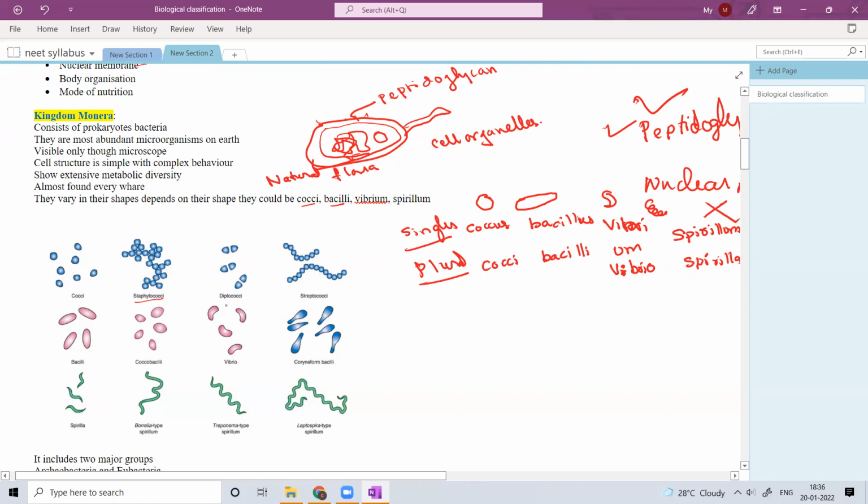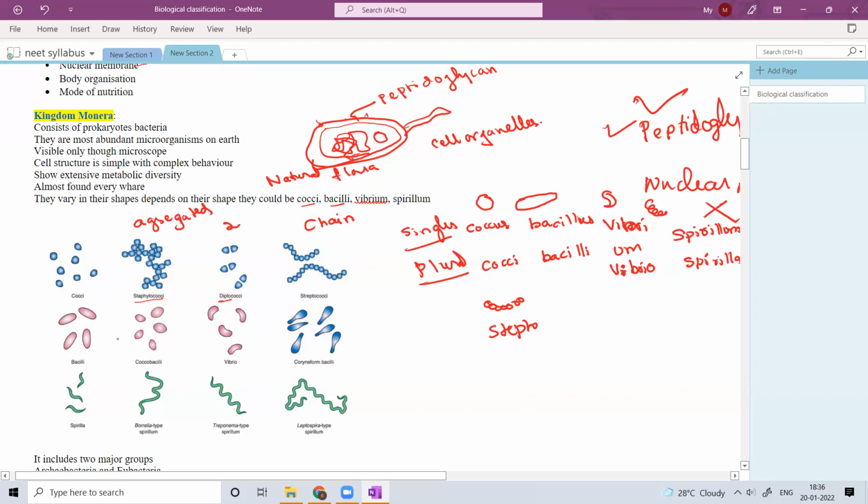Okay, like this. That is diplo. Diplo indicates two. And streptococci, if they form chains. These cocci, if they form chains like this, that is streptococci. Okay. If there are two, that is diplococci. If they are forming chains, then that is streptococci. If they are aggregated, then those are called